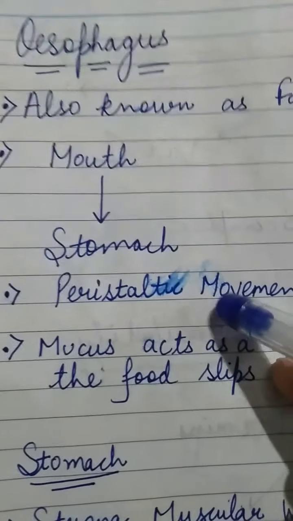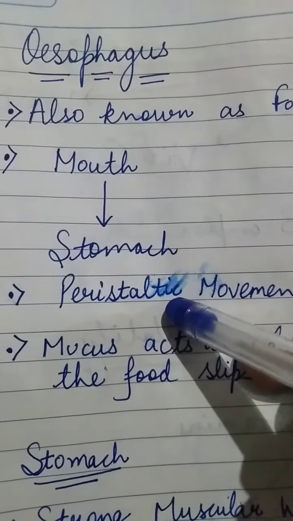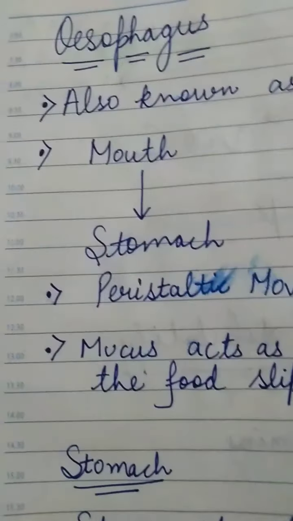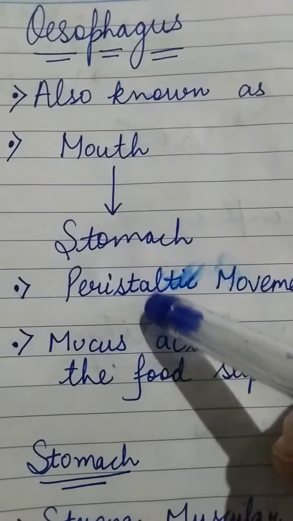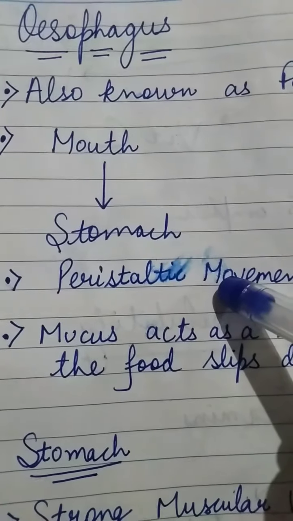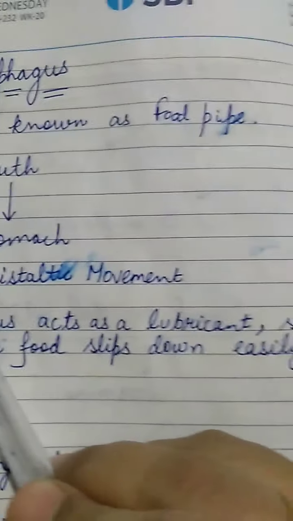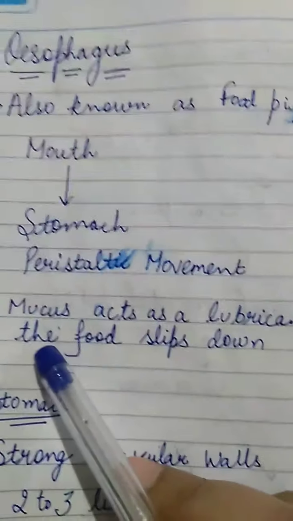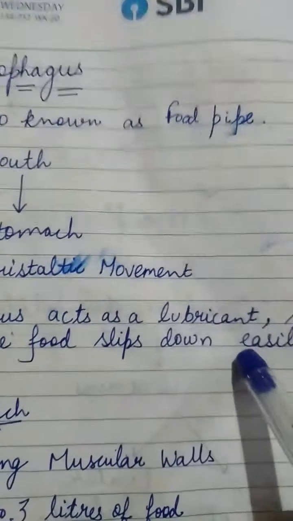Peristaltic movement means continuous relaxation and contraction. By this continuous contraction and relaxation, the food moves forward, and the mucus present in the oesophagus acts as a lubricant so that the food slips down easily.